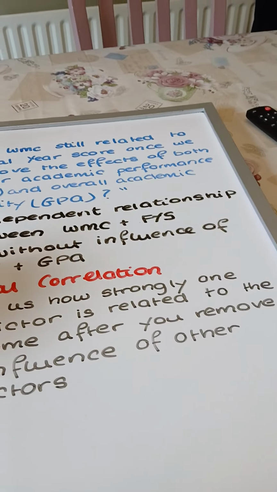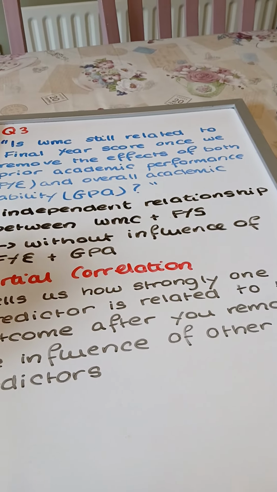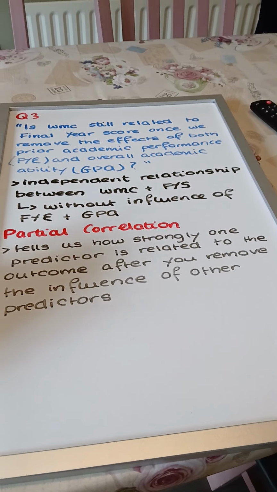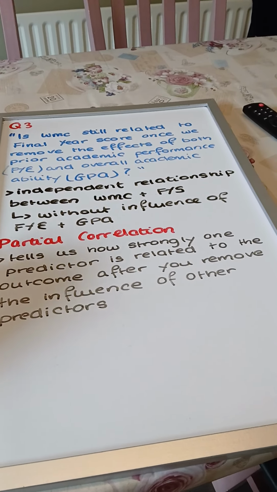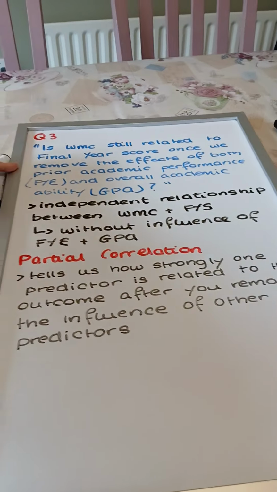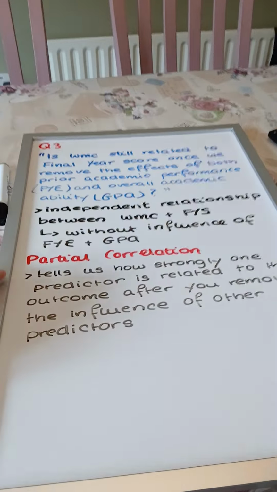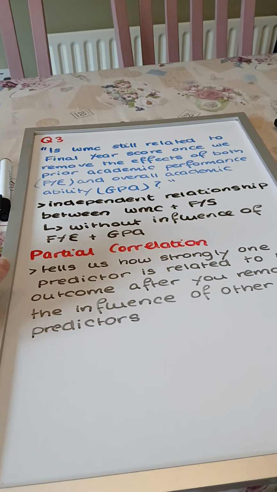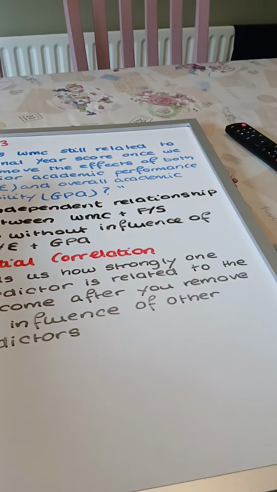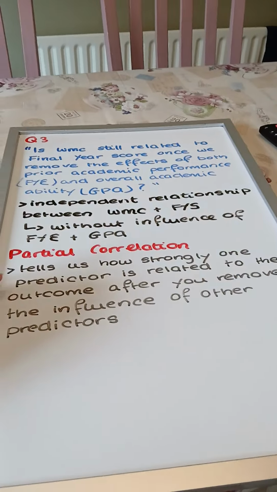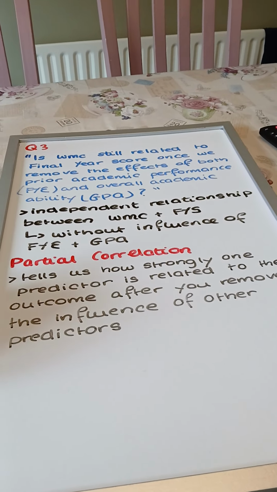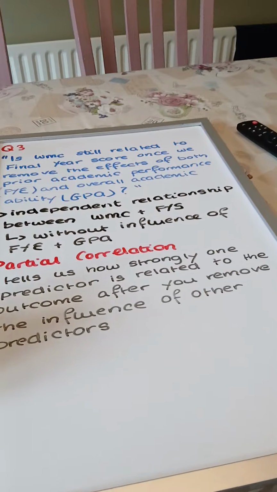So to do this question, we need to look at partial correlations. We do this because partial correlations tell us how strongly one predictor is related to the outcome after you remove the influence of other predictors. Literally what I just said up in this bit here is just what the question is asking, but that is what partial correlation is. It's only showing us part of the correlation minus some other variables, the other variables being FYE and GPA. So we're removing those two, and partial correlations will tell us the correlation after you remove the influence of the other predictors.